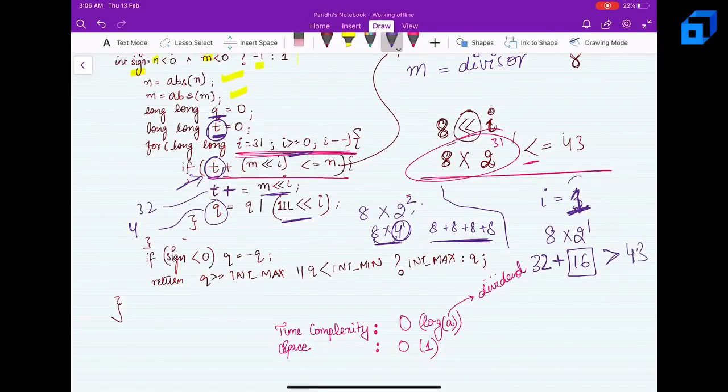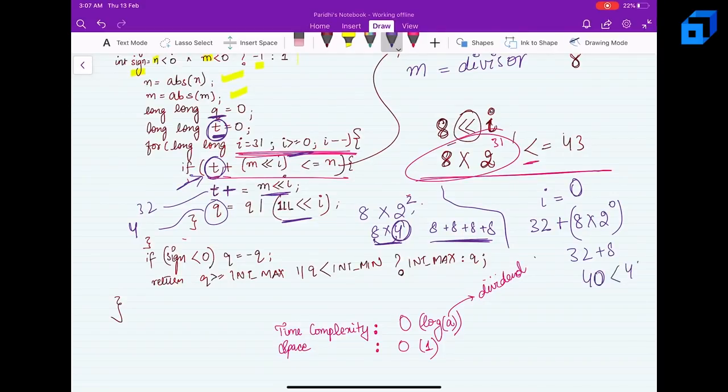So I can't process it for i equal to 1. So let's try it for i equal to 0, right? So if i equal to 0, then I'll be doing a t, which is nothing but 32 plus 8 into 2 to the power 0, right? Now 32 plus 8 is nothing but 40, right? Now this is less than or equal to 43. So this can happen, right?